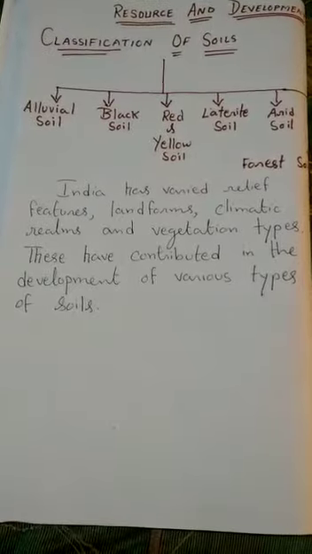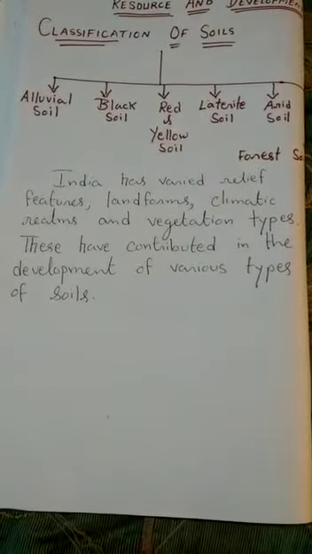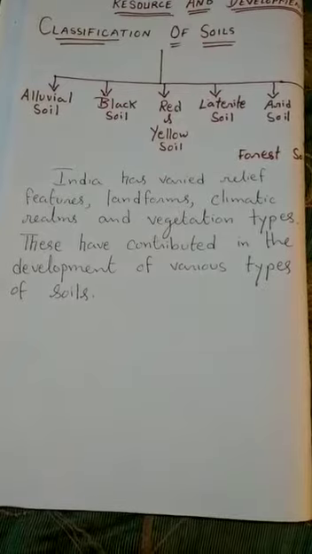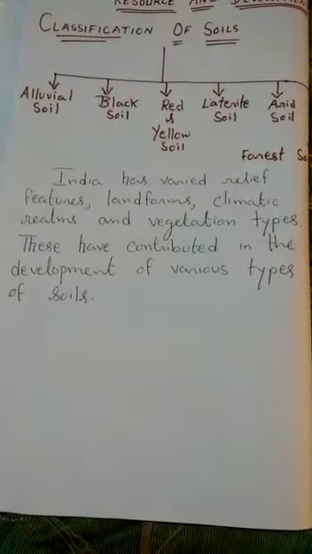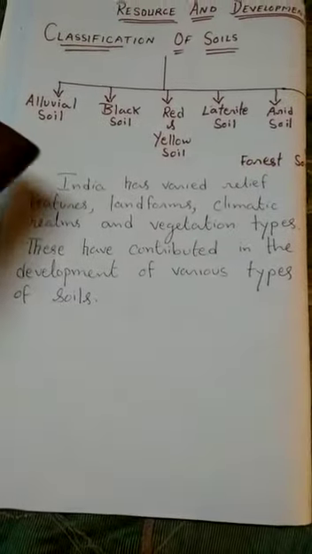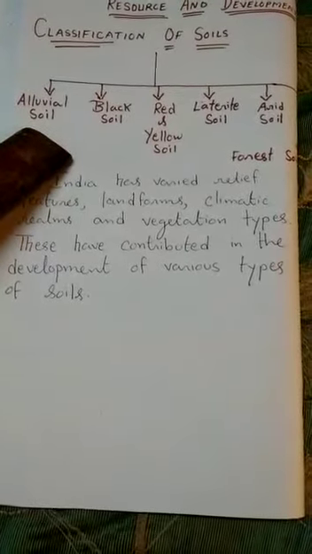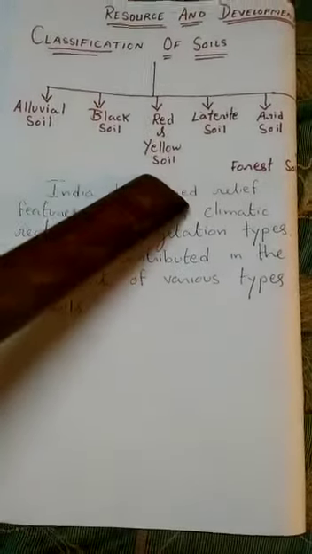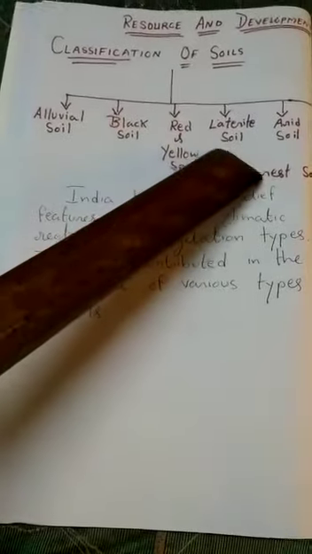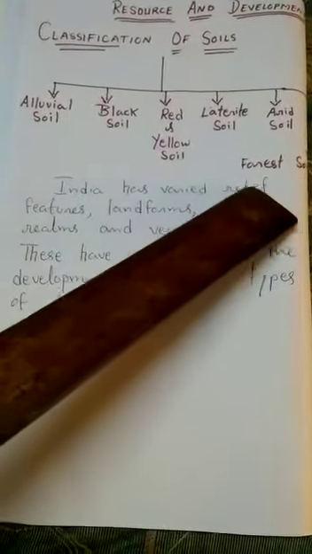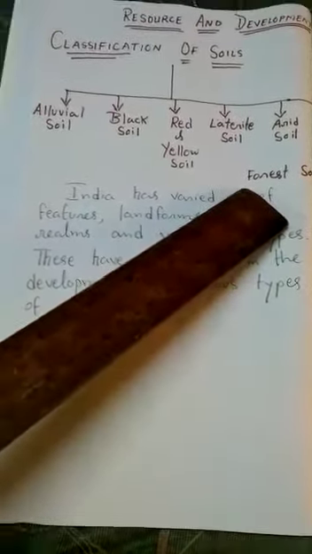Today we are going to study the classification of soils. Students, let us see how many different types of soils there are in India. Students, we find in India alluvial soil, black soil, red and yellow soil, laterite soil, arid soil, as well as forest soil.